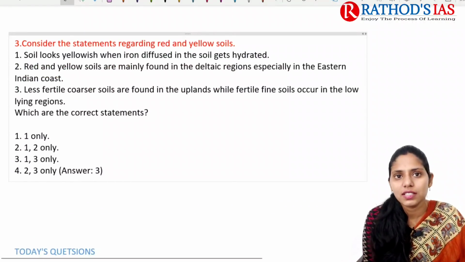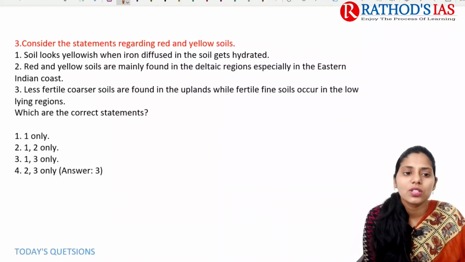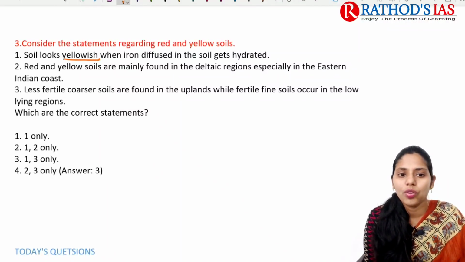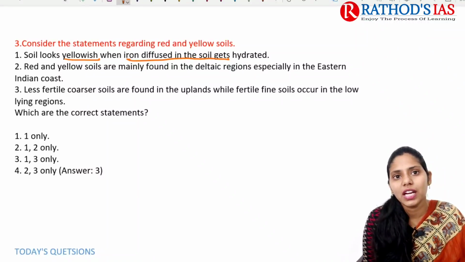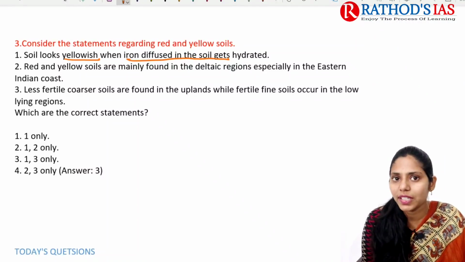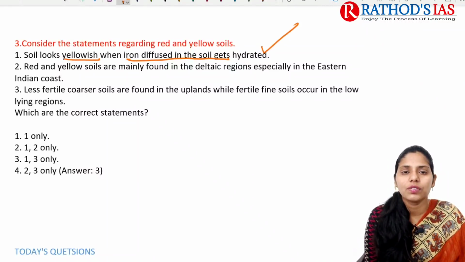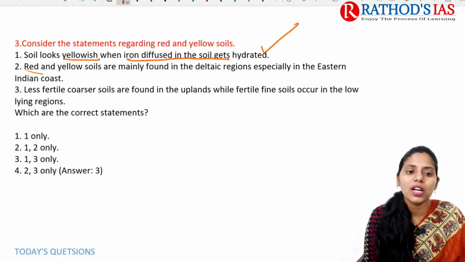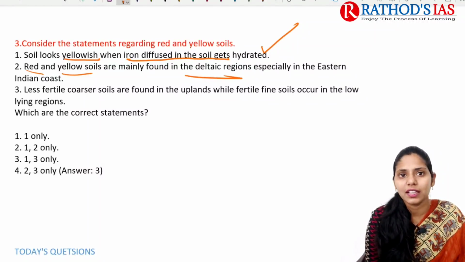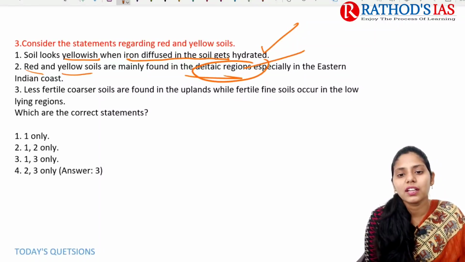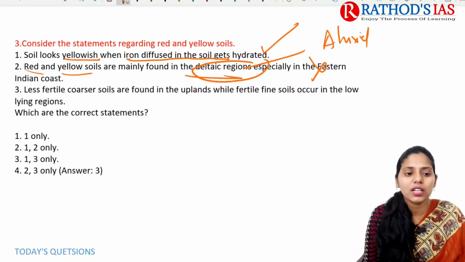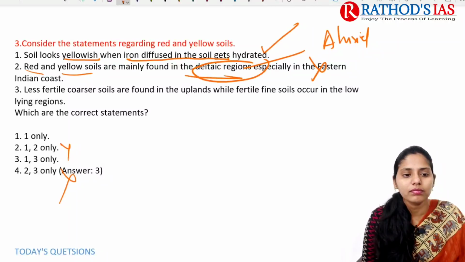And the third question here is, consider the following statements regarding red and yellow soils. The soils look yellowish when iron diffused into the soils gets hydrated. So whenever iron is in the hydrated form, we can see the yellow color of that soil. So the first statement is correct. And yellow and red soils are mainly found in the deltaic region. Already you know that in the deltaic region we can see alluvial soil, not red or yellow soil. So you can remove this second statement.